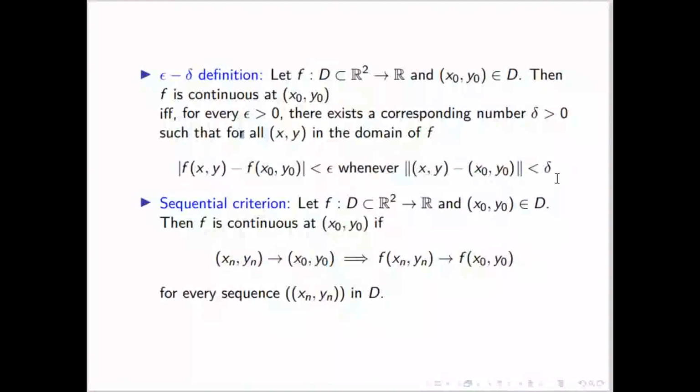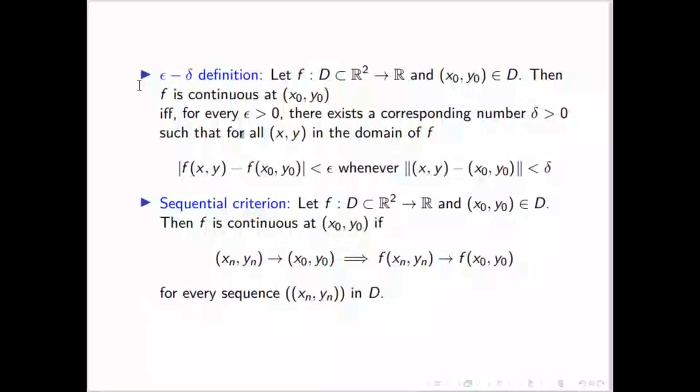And what is the sequential criterion? If (xn, yn) is a sequence in R2 which is converging to (x0, y0), then its image f of (xn, yn) will also converge to f of (x0, y0). This is true for all sequences. So this sequential criterion we will use to prove that a function is not continuous.